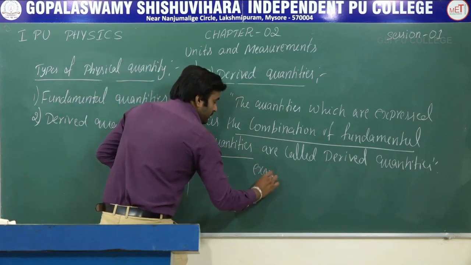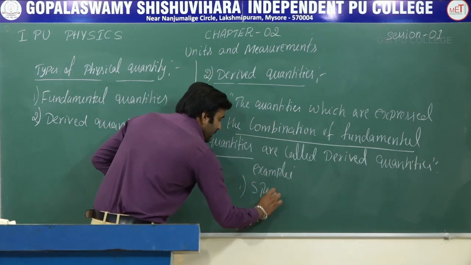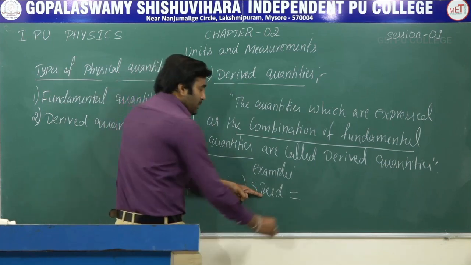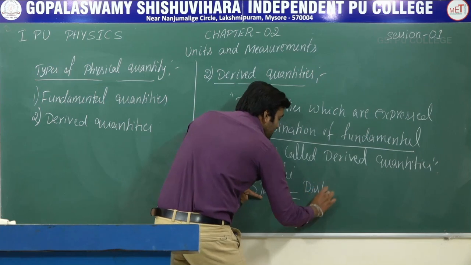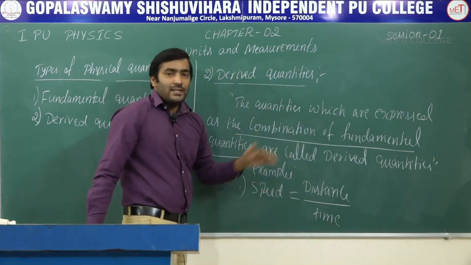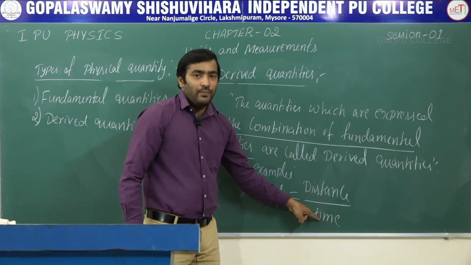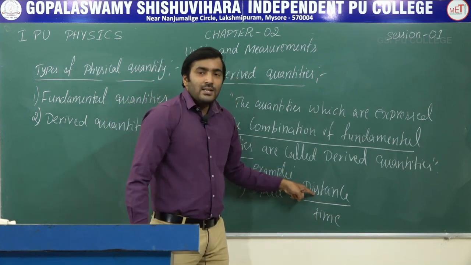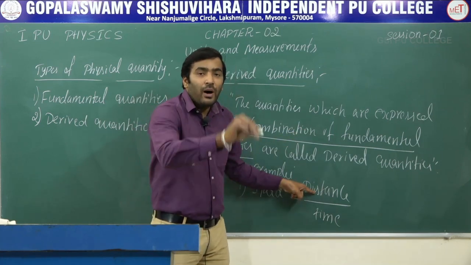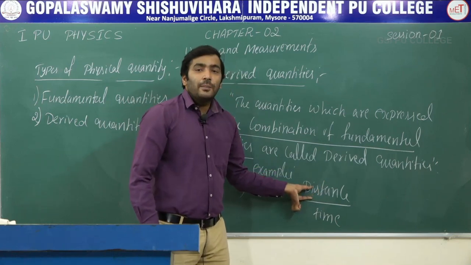For example, speed is expressed as distance divided by time. Distance traveled divided by time taken, or simply we can write speed as distance divided by time. Here this distance is nothing but a length only. The actual length of the path traveled by an object is called distance, correct? So distance is nothing but length.